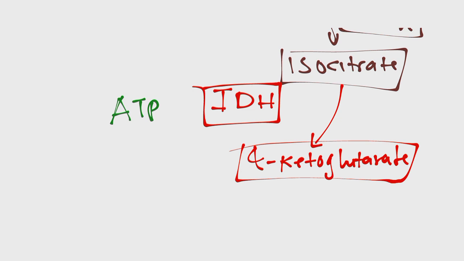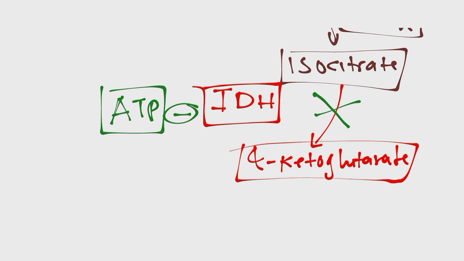So when you have a lot of acetyl-CoA, you are going to produce a lot of ATP in the TCA cycle. And ATP is going to inhibit this enzyme called isocitrate dehydrogenase, and you're going to block that step. Therefore, the TCA cycle cannot continue.